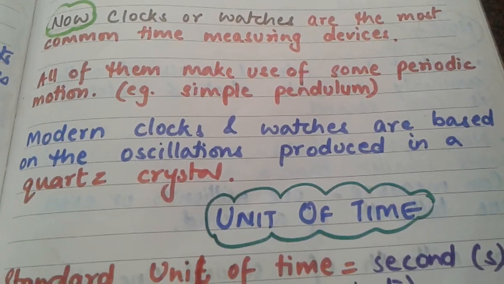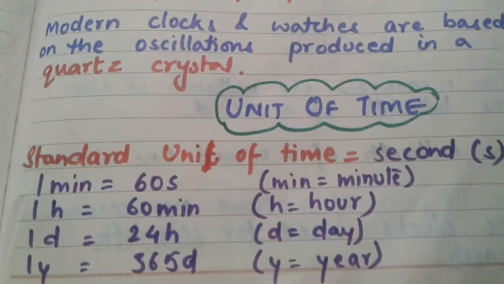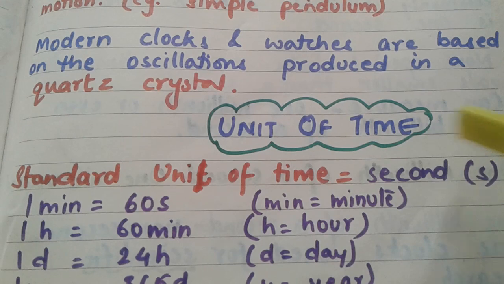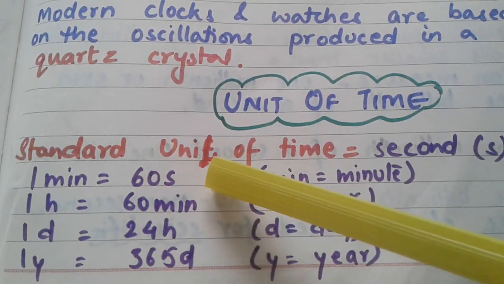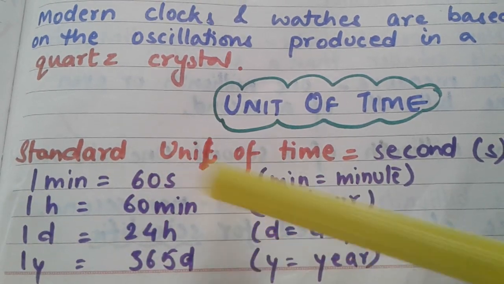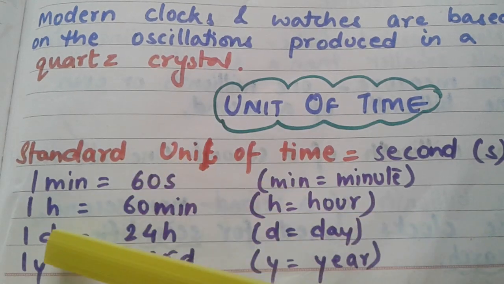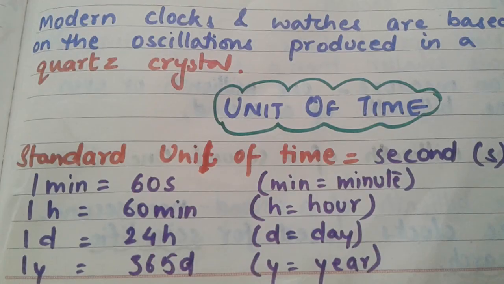Now let us talk about the unit of time. The standard unit of time is the second, denoted by the letter s. 1 min, that is minute, is equal to 60 seconds. 1 h, that is hour, is equal to 60 minutes. 1 d, that is day, is equal to 24 hours. And 1 y, that is year, is equal to 365 days.